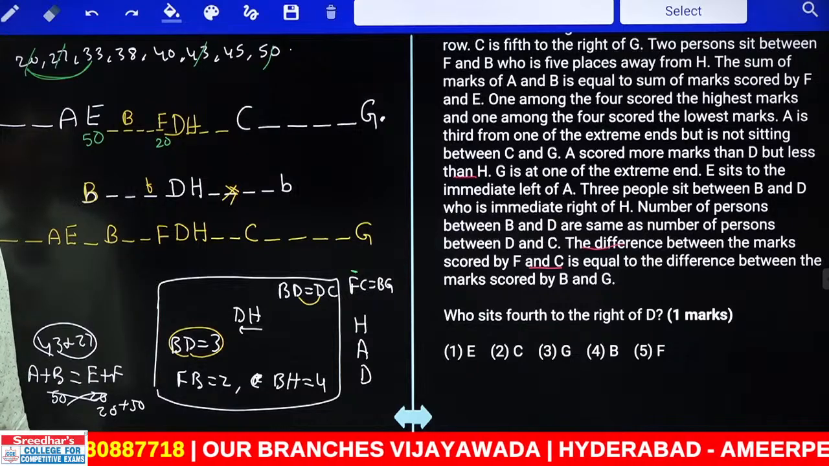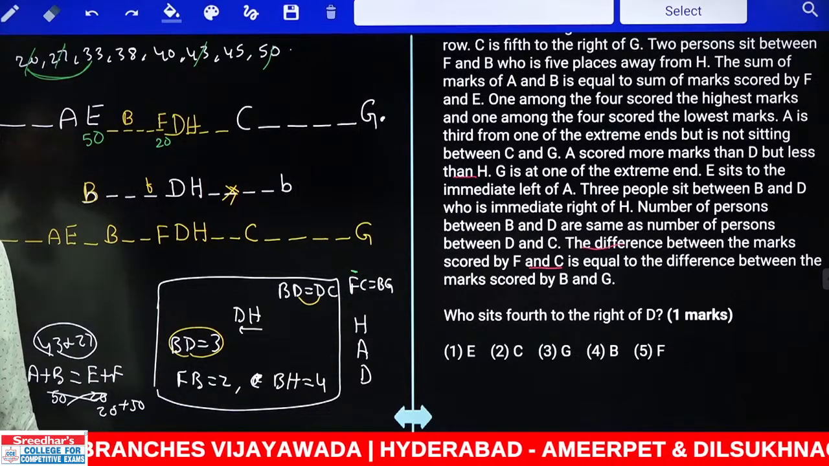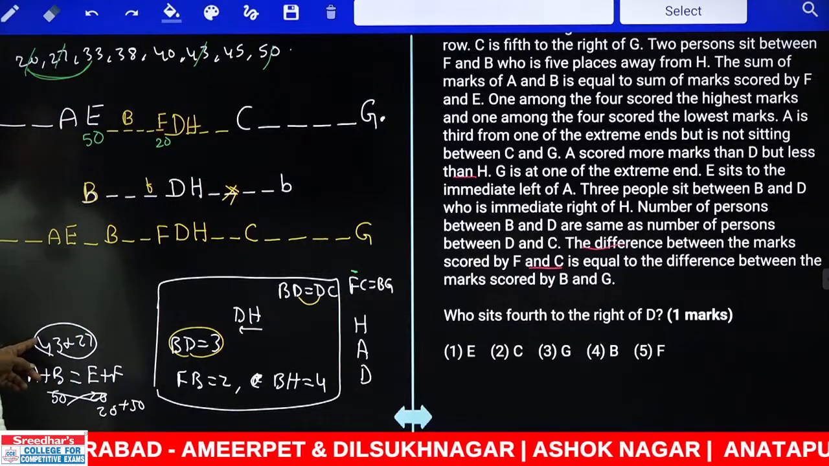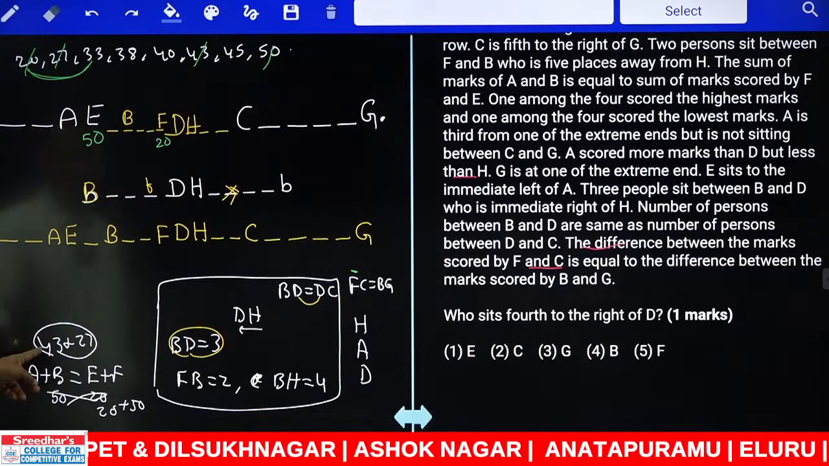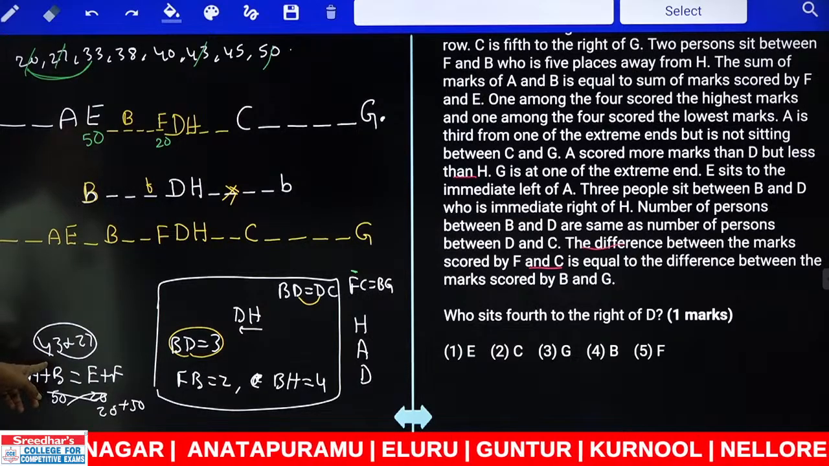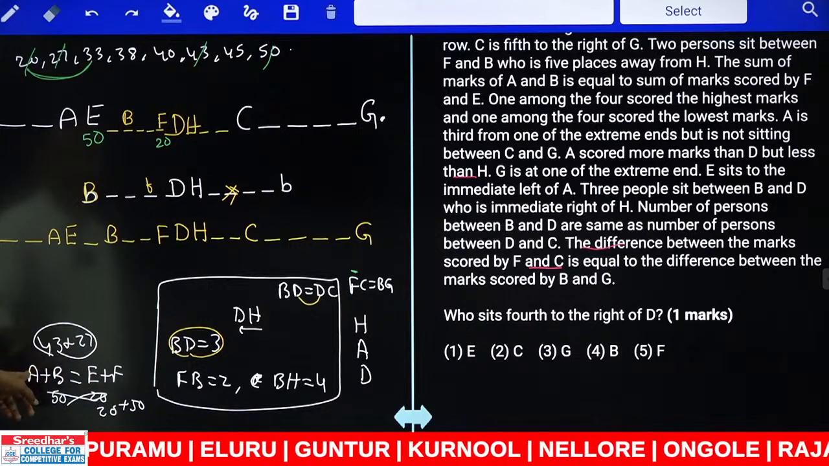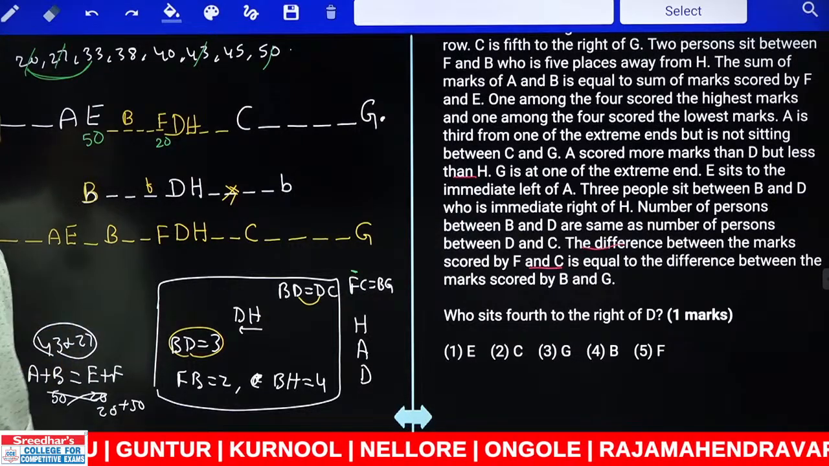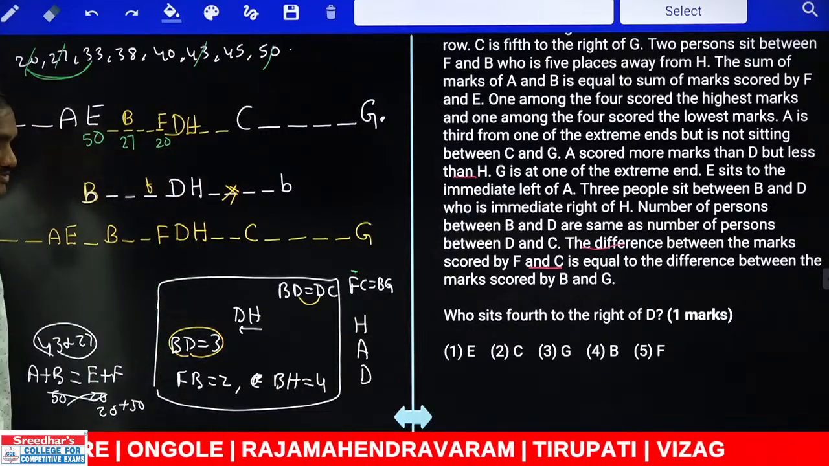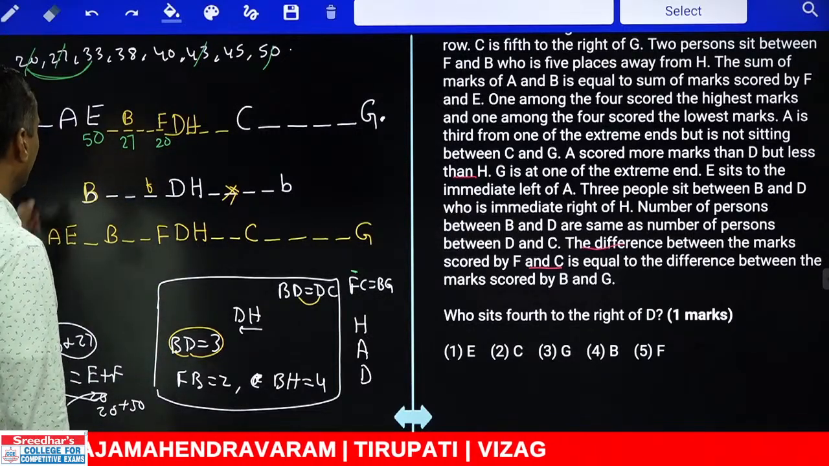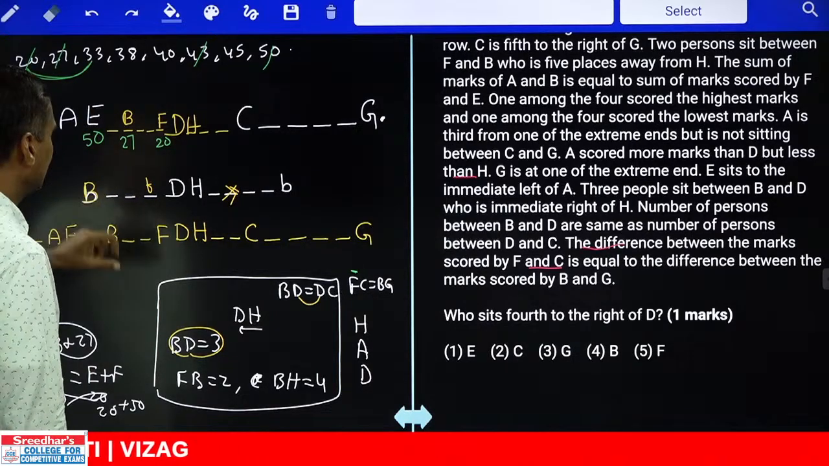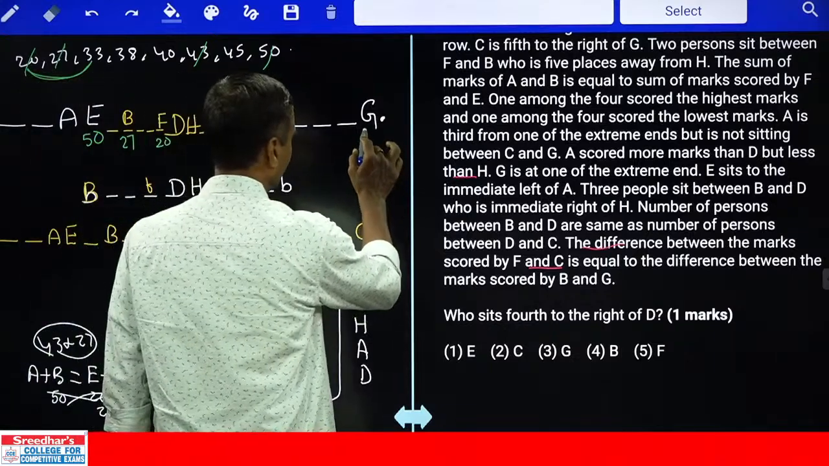And the difference between B and G should be 13. For that, what should B be, 43 or 27? If B is 43, then 43 minus 13 is 30, which is not there. With 27, 27 plus 13 is 40, so it works. Hence B is 27. If B is 27, then 27 plus 13 is 40, so G must be 40. Clear? G is 40.